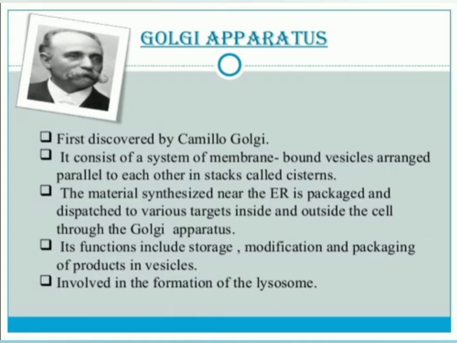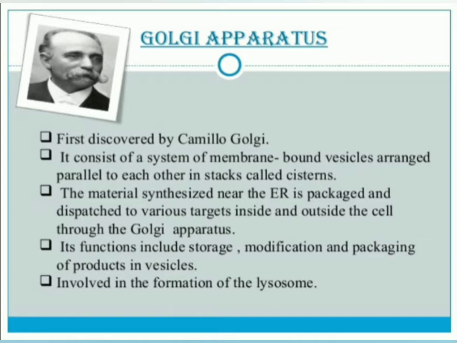The material synthesized near the ER, meaning endoplasmic reticulum, is packaged and dispatched to various targets inside and outside the cell through the Golgi apparatus. Its functions include storage, modification and packaging of products in vesicles.